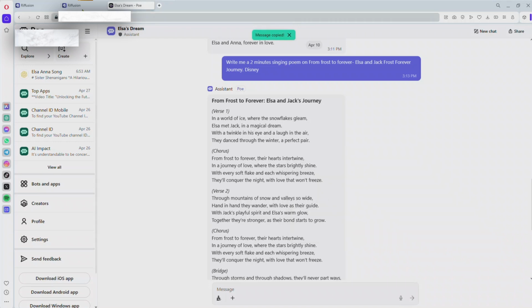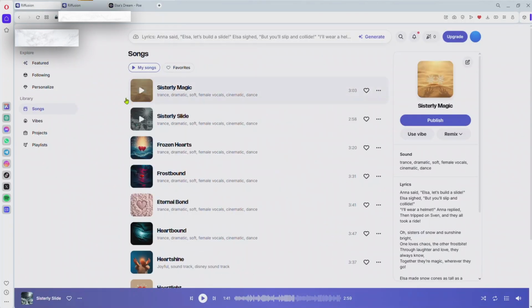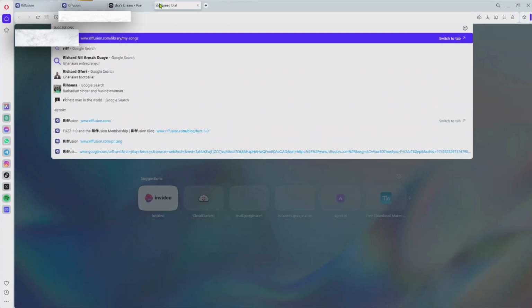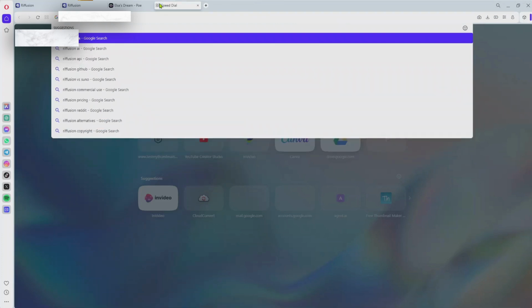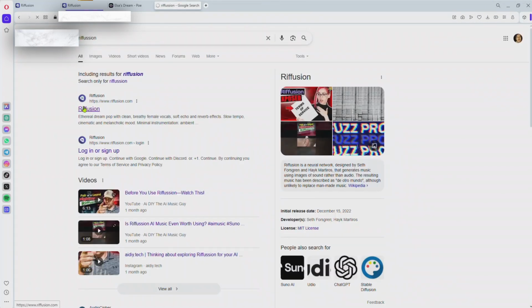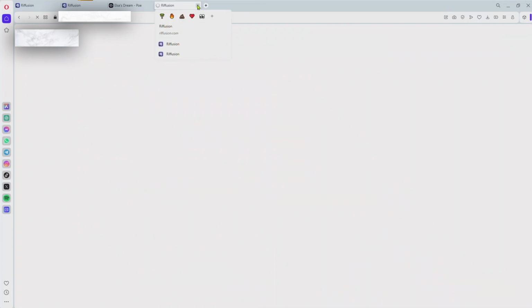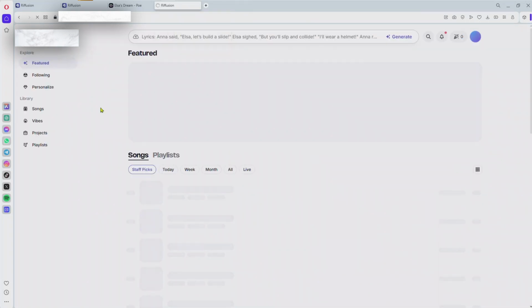So you come here, you hop on the platform. The platform you are going to use in this video is Refusion. All you need to do is hop on here and then search Refusion. I don't know if that's the spelling, but this is the website. Depending on your location, this is the website. Just hop on there and then create an account. Use your Gmail to sign up, and then when you sign up, this is how the account looks like.